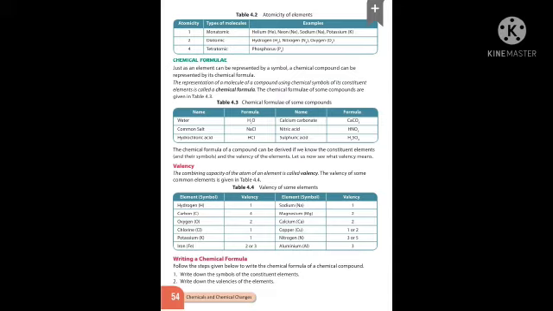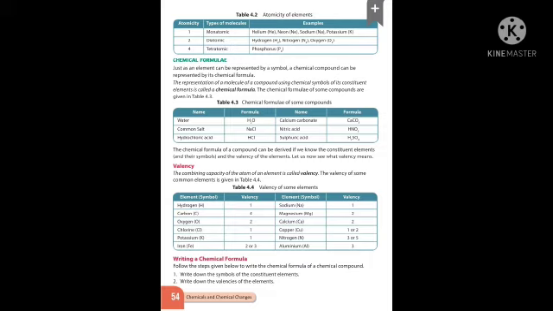Water, what's the formula? H2O, with the subscript 2 on H. Then common salt, NaCl, that is sodium chloride. Then hydrochloric acid, HCl. Then calcium carbonate, CaCO3. Nitric acid, HNO3. Sulfuric acid, H2SO4. So these are the examples for a few compounds. Then chemical formulae of some compounds.